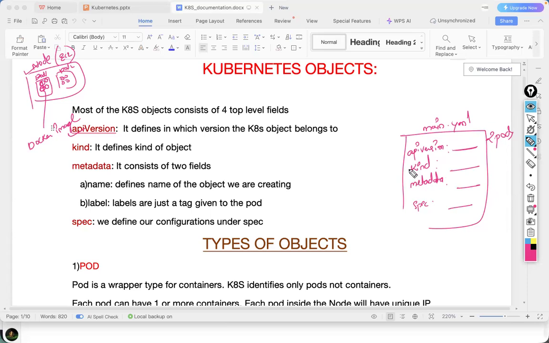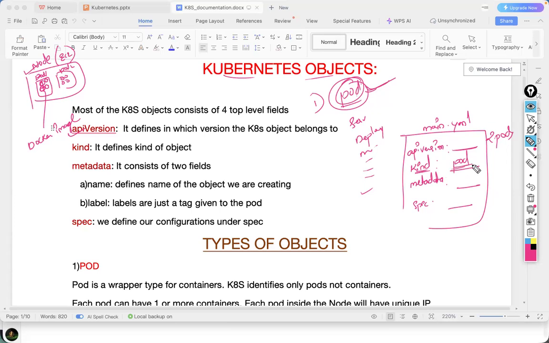Like this, we have different fields. For example, I want to create a pod. Pod is an object. First, we are discussing the pod. So in this field, kind, you have to mention what kind of object you want to create. We have different objects: pod is an object, service is an object, deployment is an object, namespace is an object, many objects are there. I want to create a pod, so you write pod here. Understood? What kind of object you want to create, mention that object name.